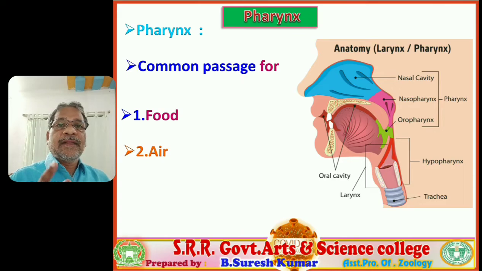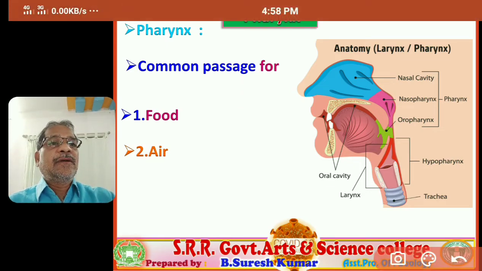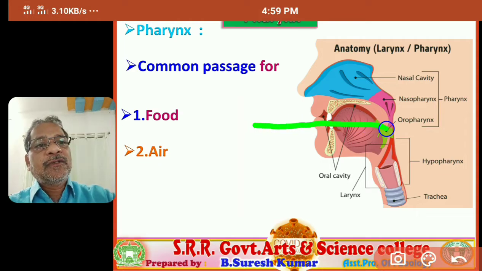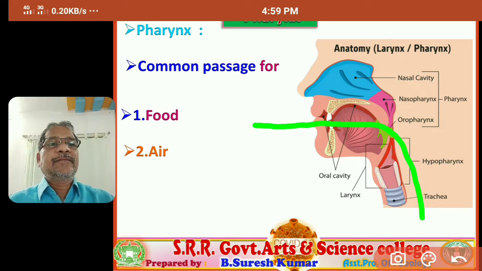That's why the pharynx is denoted as a common passage for food and air. I will show in what way it passes. The food material from the mouth goes across the pharynx and enters the esophagus like this.